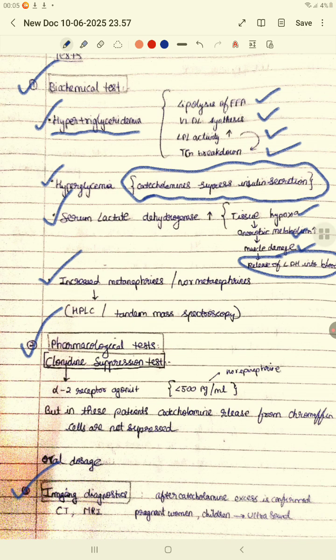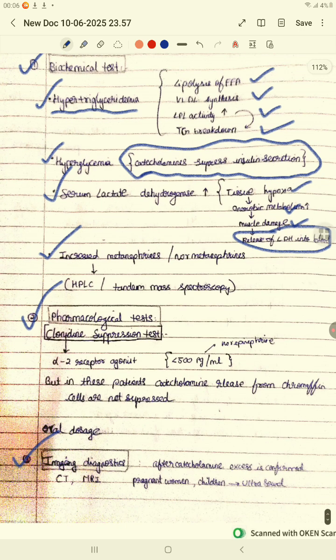In the pharmacological test, we have the clonidine suppression test. Basically we perform the pharmacological test only when the patient is having all the symptoms of pheochromocytoma, but the biochemical tests fail, right? So all the biochemical tests are negative. If a person is having a positive biochemical test, then the pharmacological test is not necessary. So we perform the pharmacological test only when the patient has the symptoms of pheochromocytoma, but the biochemical test is negative. So in the pharmacological test, we have a clonidine suppression test.